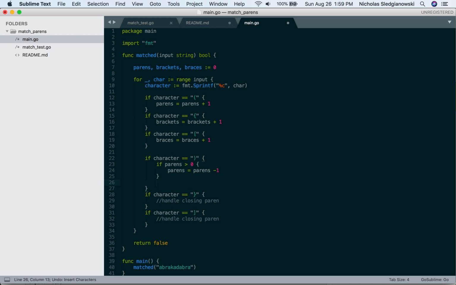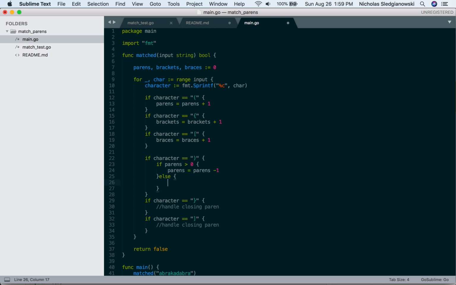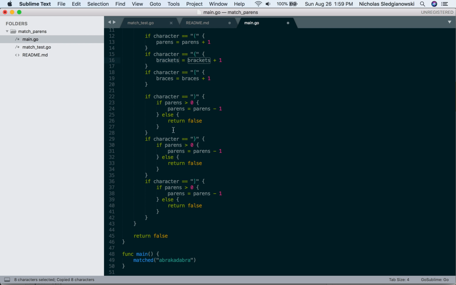Okay, so good. Else, we are going to do an else here because if we had a closing paren, but there's no opening paren to match it to the left, that means we just know our string is not balanced already, because we're always going to have this closing paren that's not balanced, since it can't be closed by something to the right of it in the string. So then we're actually going to return false. And this kind of flow is going to be the same for all of these. So let's do a little copy pasting. Convert this one to brackets. Convert this one to braces.